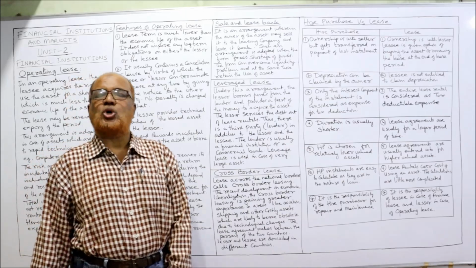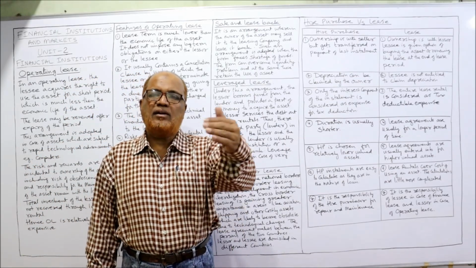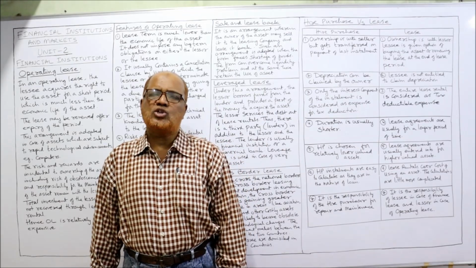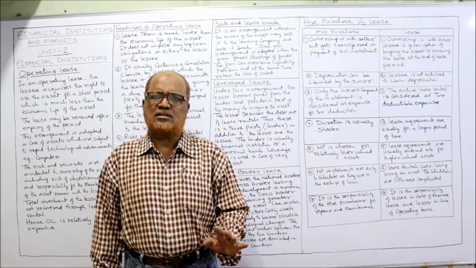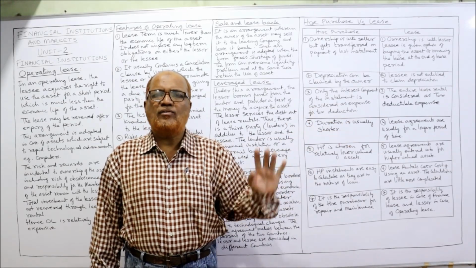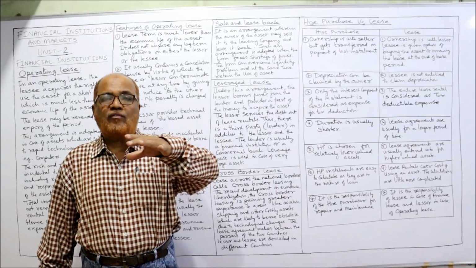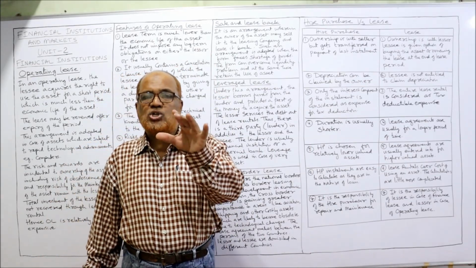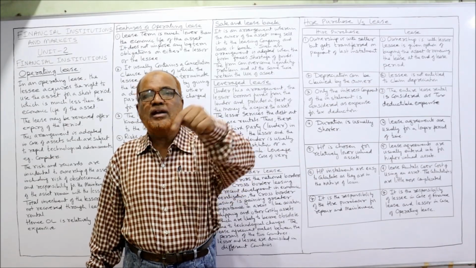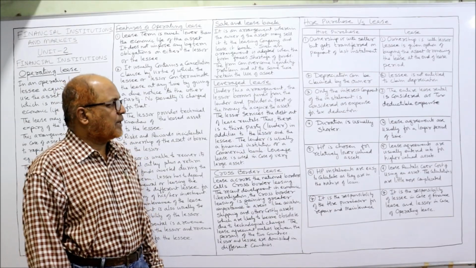Duration is usually short term. In case of hire purchase, the asset will be given on hire purchase only for a short period, like 2 years, 3 years, 4 years, 5 years. That's it. But in case of lease, it's a long-term agreement. The lease period may go for 20 years, 40 years, 50 years, like that. So duration of the lease is normally greater than the duration of the hire purchase.